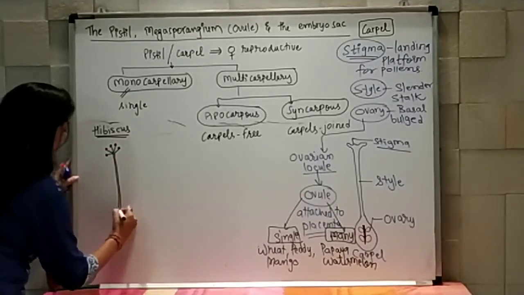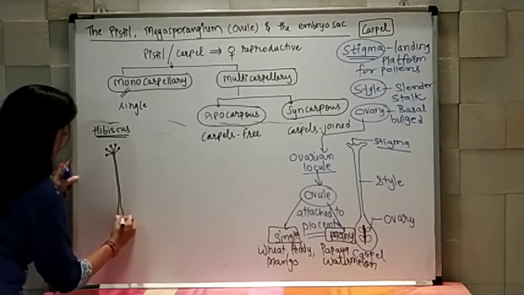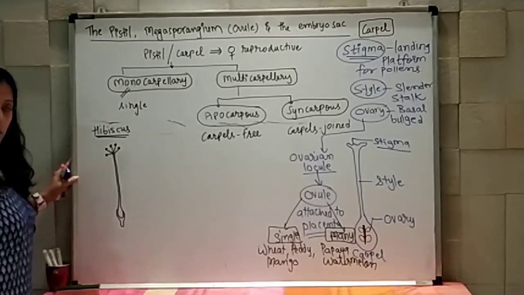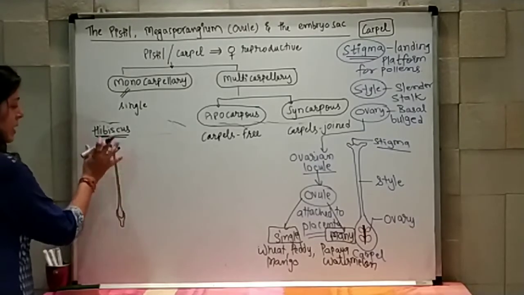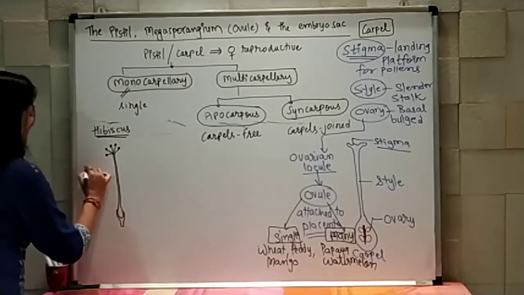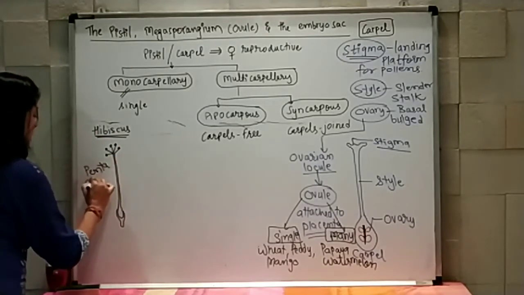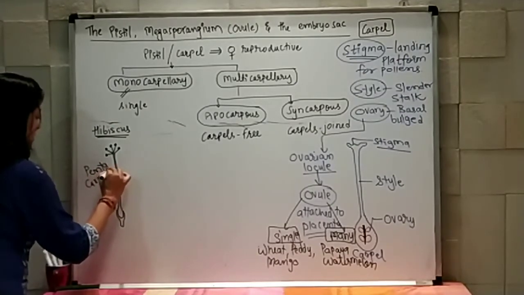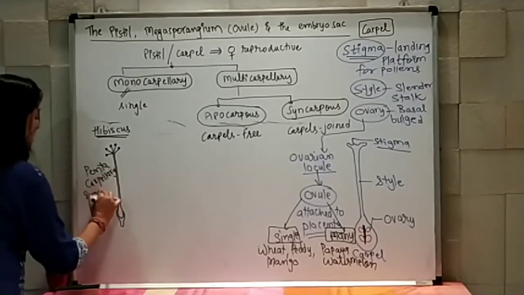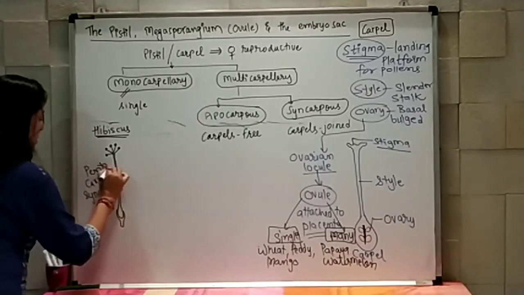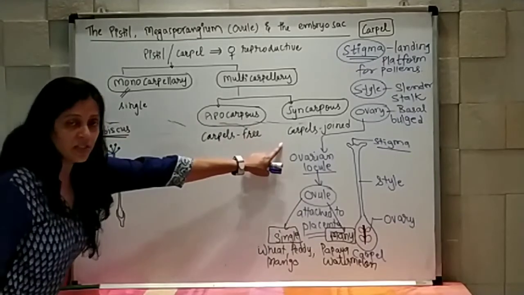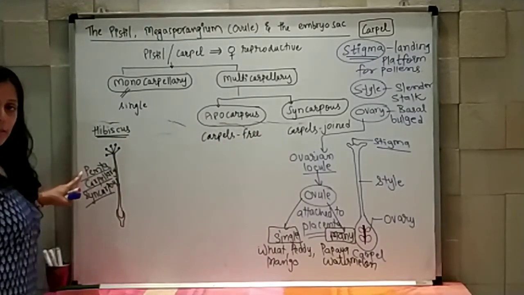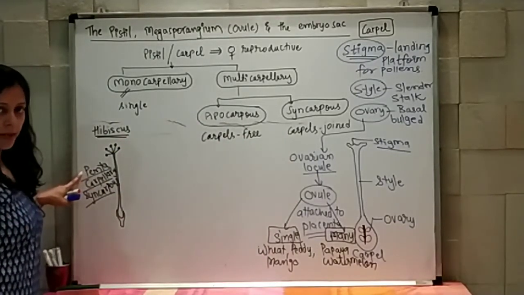This kind of structure will be there. So here I can say that hibiscus has a pentacarpellary syncarpous structure. Again, syncarpous means attached, joined. But how many carpels are there? So 5 carpels are there.